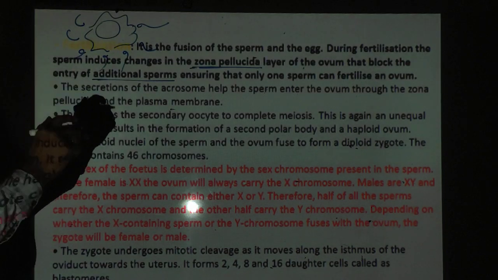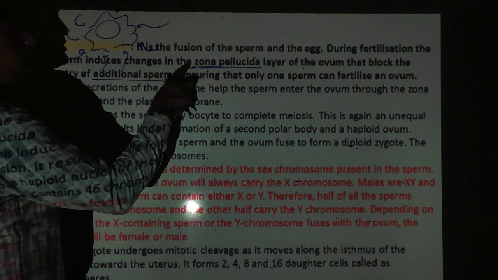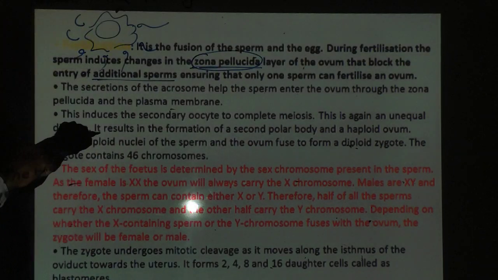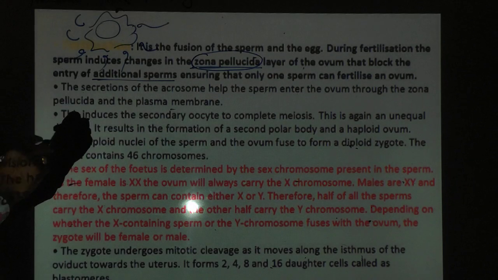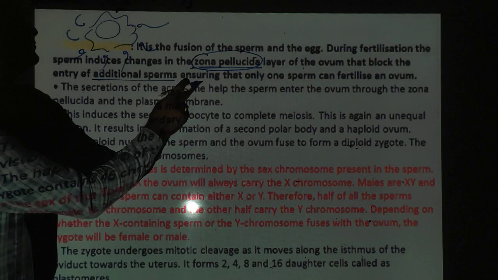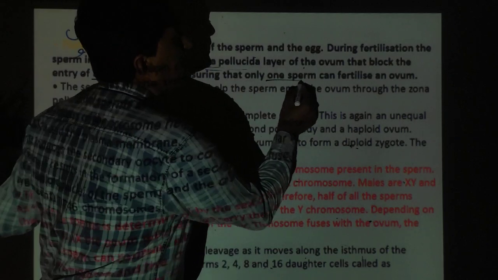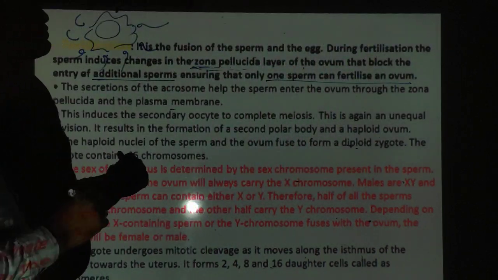Why? Then your answer, when the sperm induce the changes at zona pellucida, sperm zona pellucida layer को induce कर देता है, तो ovum अदर sperm के लिए एंट्री को ब्लॉक कर देता है। That's why only one sperm is fused with one ovum. इसमें आपके पास में वन स्पर्म होगा, वो वन ओवम के साथ ही फ्यूज होगा। क्यों?